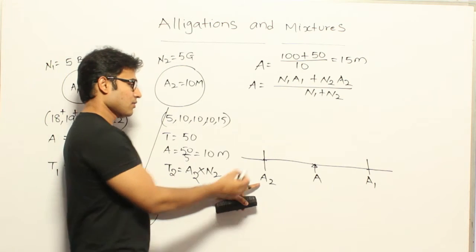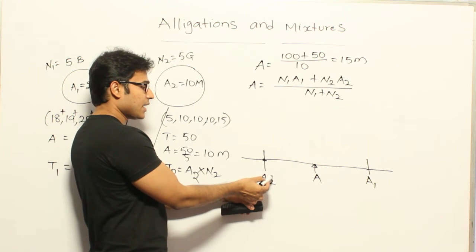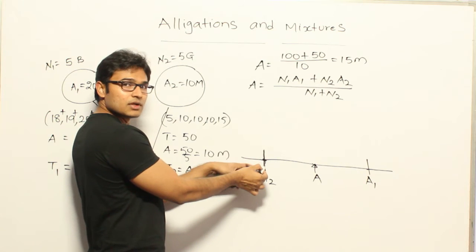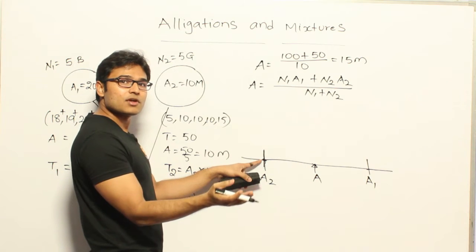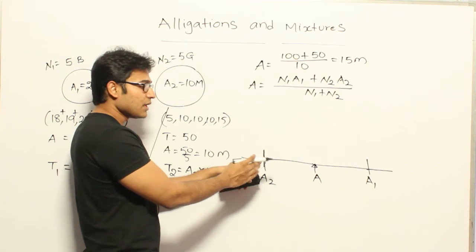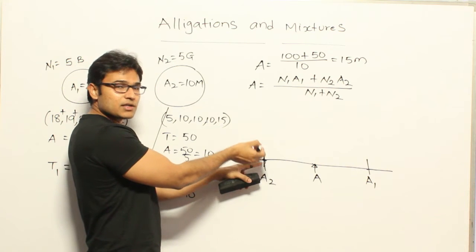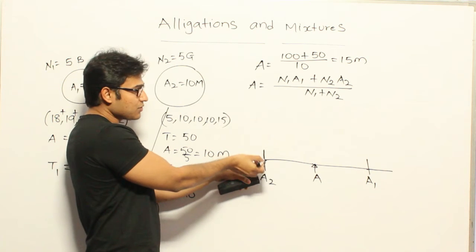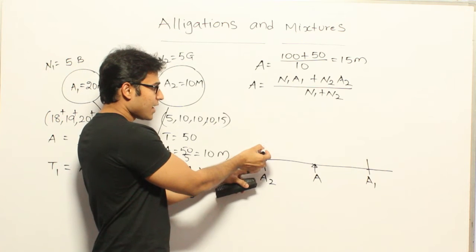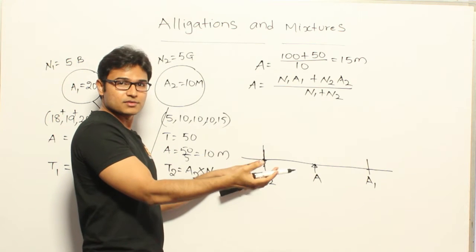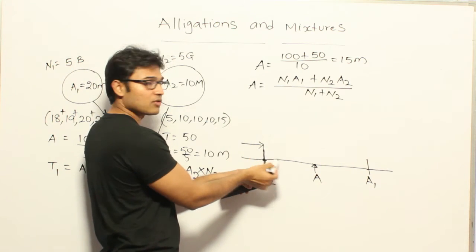See this? Now, in the final group, you are already having the items with the least average a2. To that group you are going to add some more items whose averages are higher than this. Therefore, the new average will either grow or stay at the same point, but there is no way it is going to fall down. If it has to fall down, someone has to take away the values. Here, instead of that, to the value a2, we are trying to add some more values with greater values, right? Therefore, our new average is always supposed to lie to the right of it.